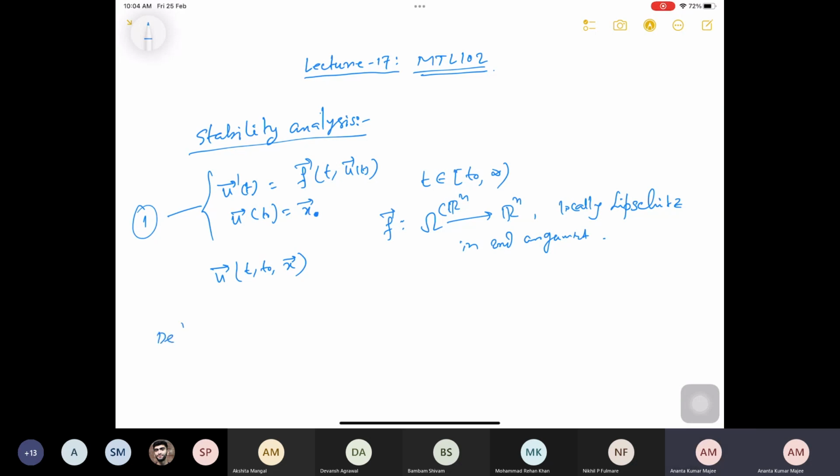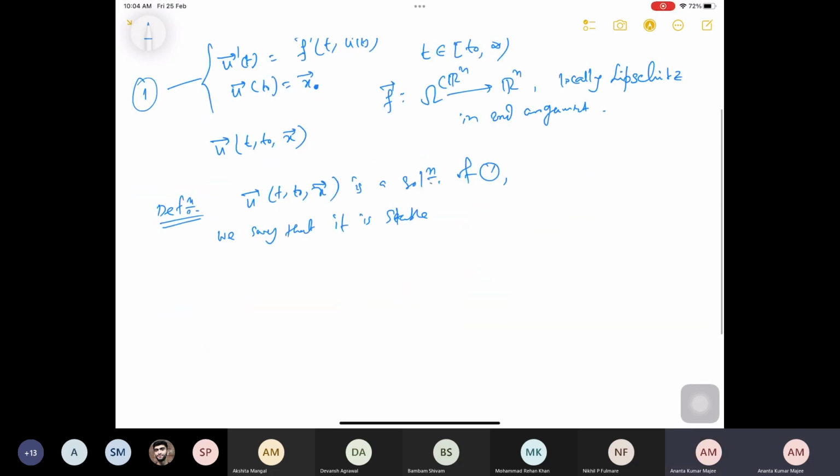Now I'm going to define what we mean when the solution to this problem is stable. We say that u vector t0 x, a solution of 1, is stable.